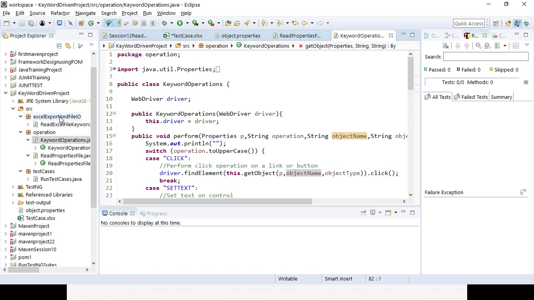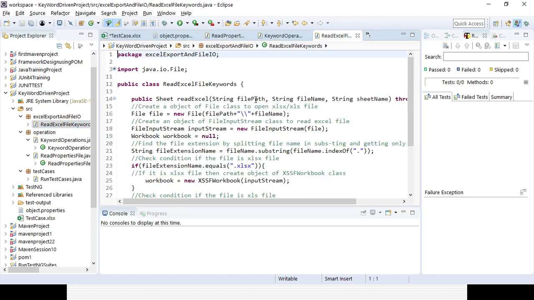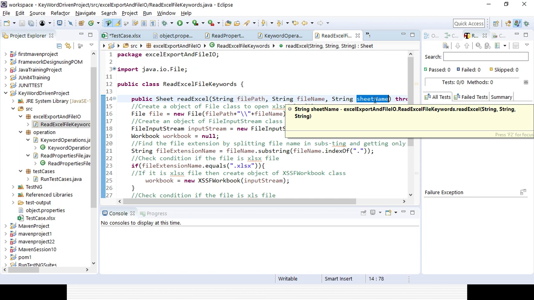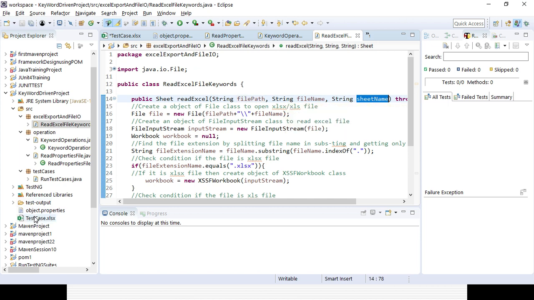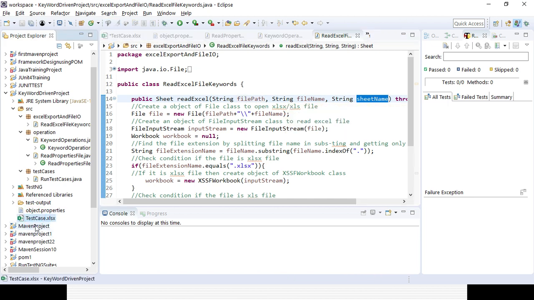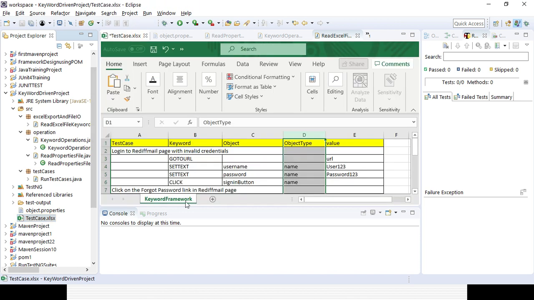In the Excel export and file IO, I want to read the Excel sheet. So I will be creating here a method called readExcel, where I will be providing the references called file path, file name and sheet name. File path means that is my path here. File name is testcase.xlsx, and what is my sheet name? Sheet name is my keyword framework.